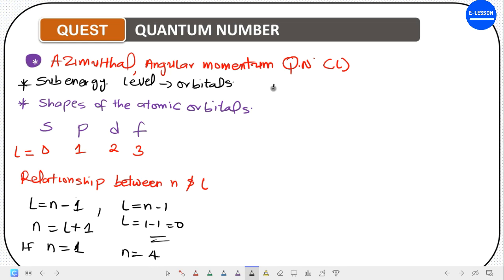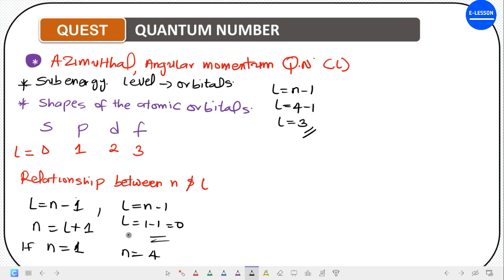Now if n is equal to 4, what will be the l value? The l value will be n minus 1, so 4 minus 1, which is 3. Are you getting it now? We are going to look at all this when we look at electronic configuration, and you will understand this relationship better.